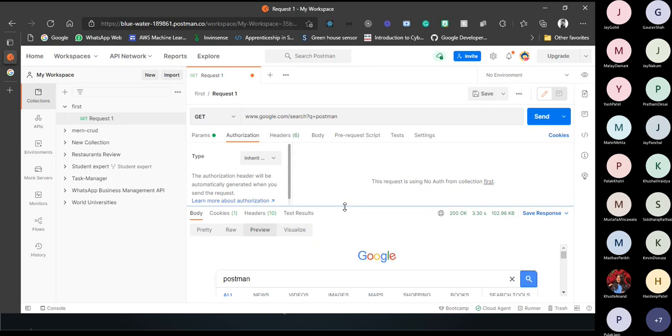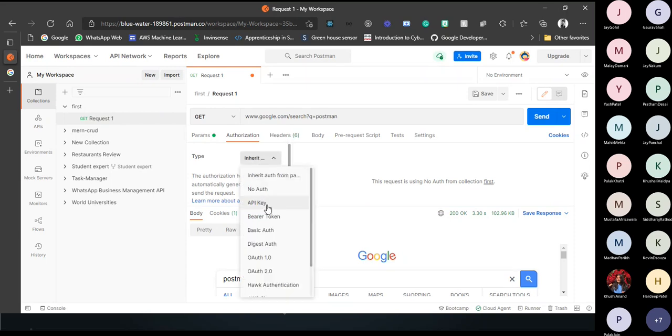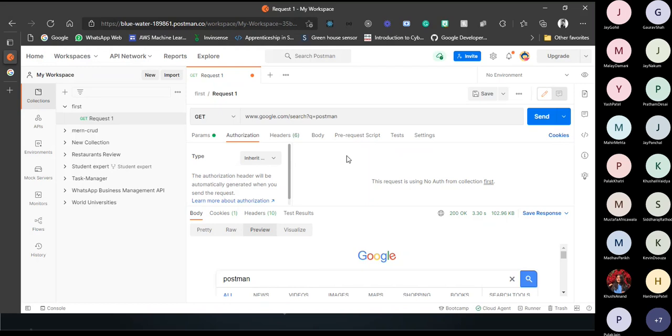So for that purpose, to authorize your API, meaning to check whether the user has already been authorized or not, you can use the authorization section. From here there are many authorization types, like bearer token. If you have worked with JWT, then you would know this term bearer token. Then there is OAuth 1 and OAuth 2. Many authorization types can be given to the API to check whether the request coming from the user is authorized or not.